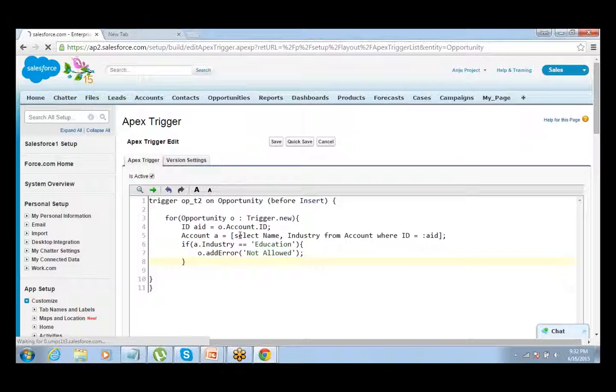So for that reason, I have defined one more query so that it can query the data from the account object, do the checking there, and come here and throw the error, right? That is how it would work. All right, so please work on this.